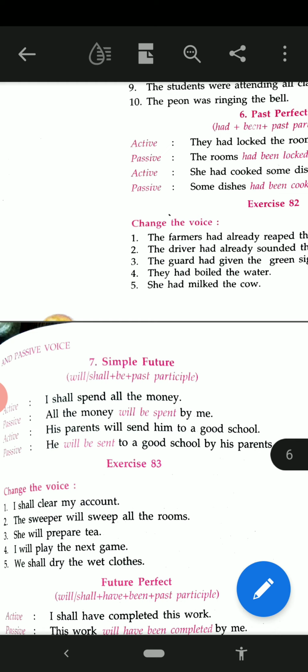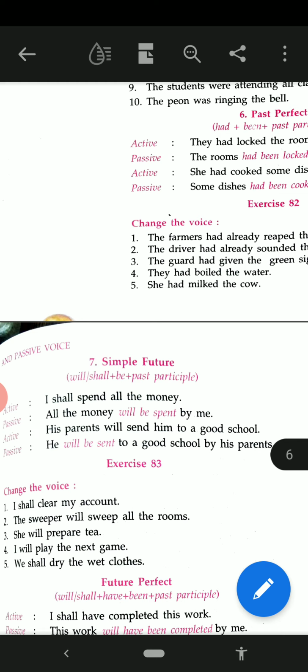Now see the examples. I shall clear my accounts. My accounts will be cleared by me. The sweeper will sweep all the rooms. All the rooms will be swept by the sweeper. She will prepare tea. Tea will be prepared by her. I will play the next game. The next game will be played by me. And we shall dry the wet clothes. The wet clothes will be dried by us.